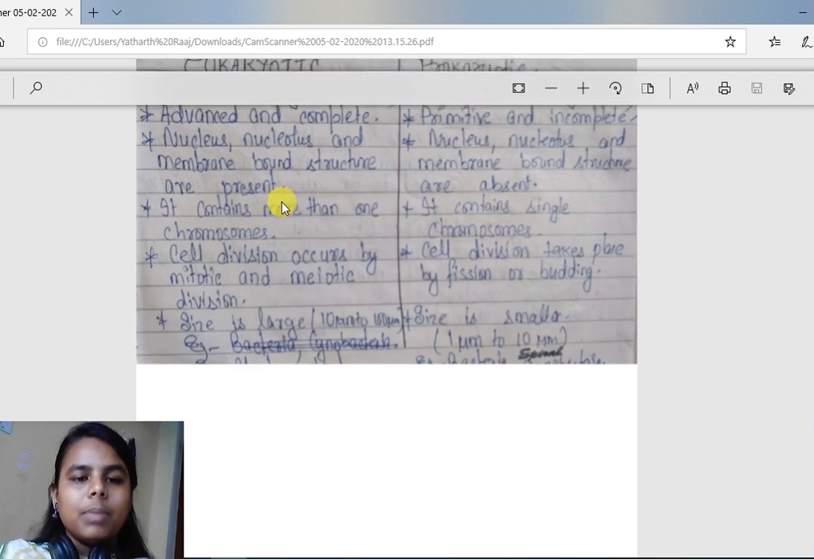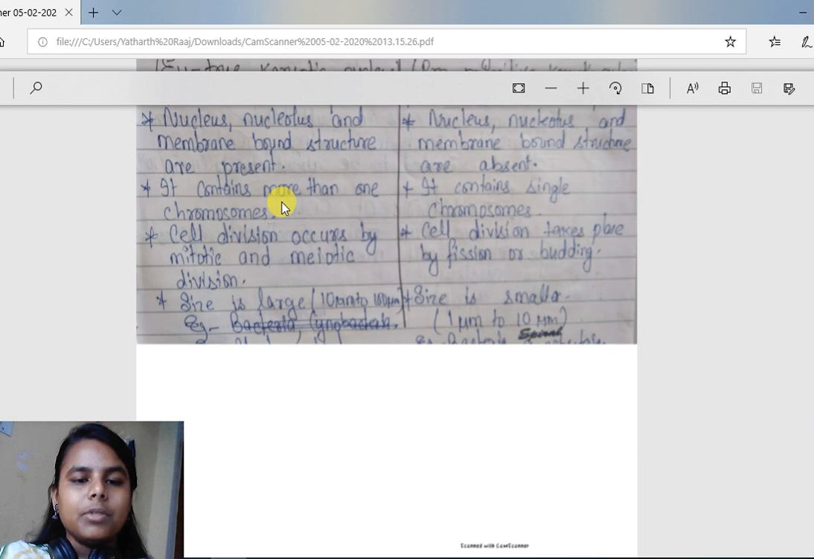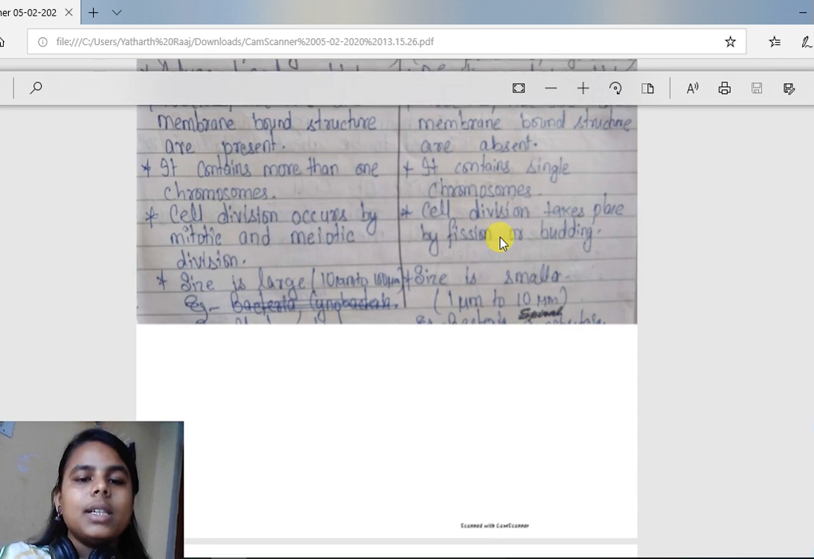Cell division occurs by mitotic and meiotic cell division. That means one cell gets divided into two cells, and two get divided further into 4, and 4 to 8. So this type of division occurs in eukaryotic cells, but in prokaryotic cells, cell division takes place by fission or budding.